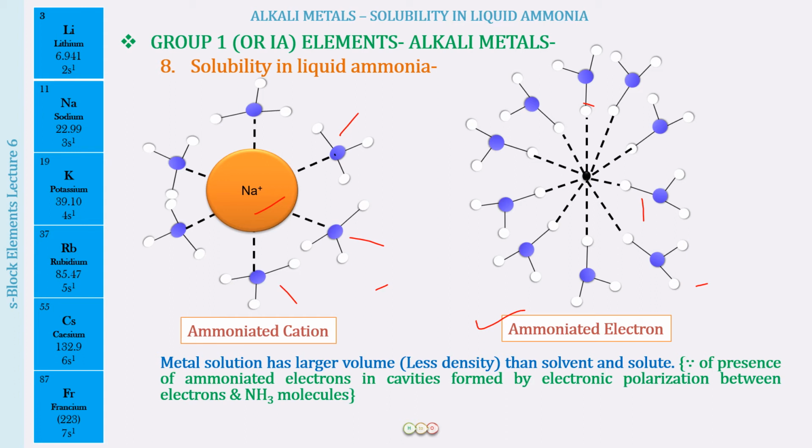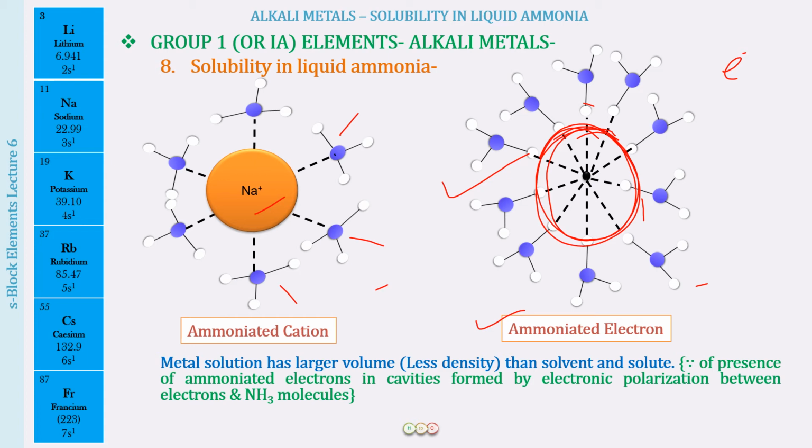As a result, there is a large space which this electron now occupies. Because the electron is small, there is a large void around it and then ammonia molecules. Another electron, a large void around it, and ammonia molecules. So if you compare the volume of the solute plus the volume of the solvent separately with the volume of the solution, you will find that the volume occupied by the solution is larger because of the presence of these voids, right?